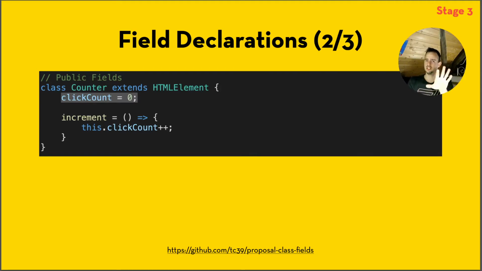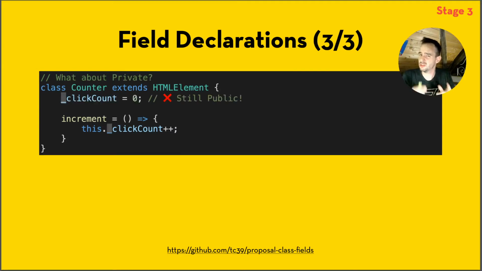Great. Now this is a public field. You might be wondering, okay, what about private fields? A first guess would be the underscore, right? Like the underscore, no, that is still public. Because at this time, the underscore is an agreement between developers. If I say, okay, if it starts with an underscore, you have to use it privately. Well, the JavaScript runtime does not prevent me from accessing it publicly.